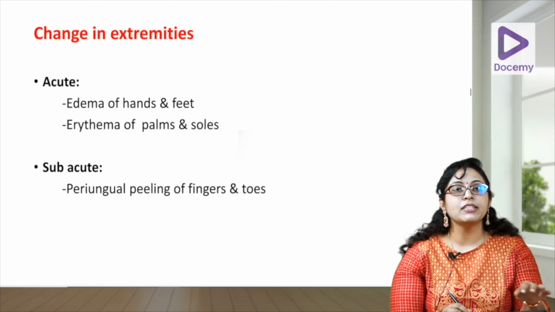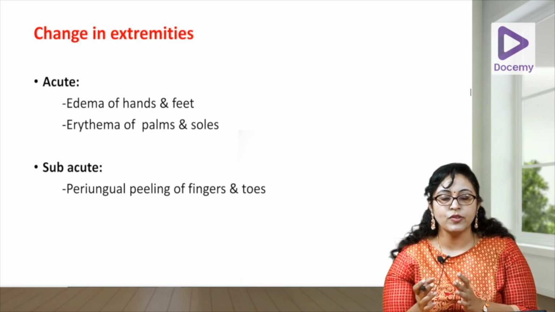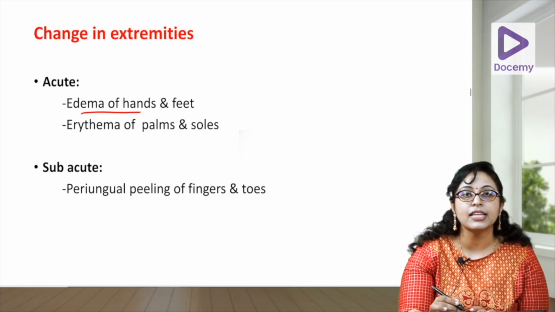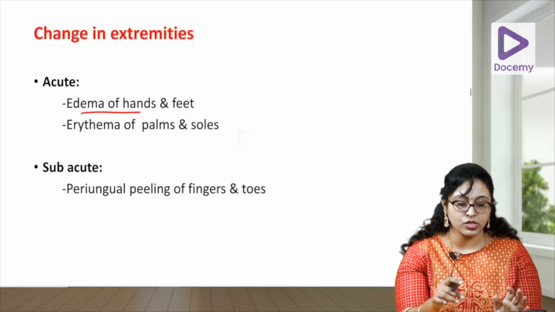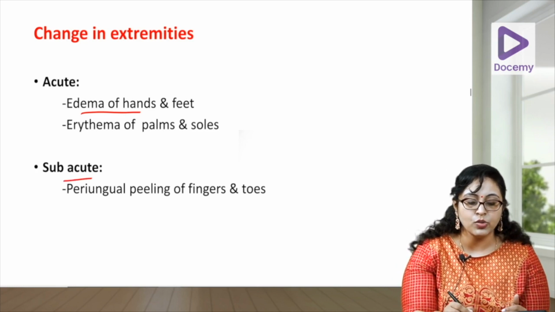Now, the extremity changes. I told you there are acute changes. In the first week, the changes will be erythema of the hands and feet and edema of the dorsum. And in the second to third weeks, you get the periungual peeling. Very important, periungual peeling. Here you can see the periungual peeling. It starts from the tips. Even in scarlet fever you will get peeling, but usually scarlet fever peeling starts anywhere from the palms and goes to the periungual area.